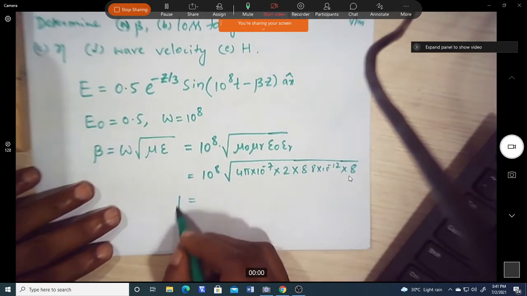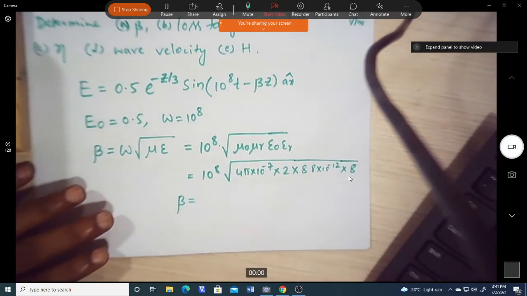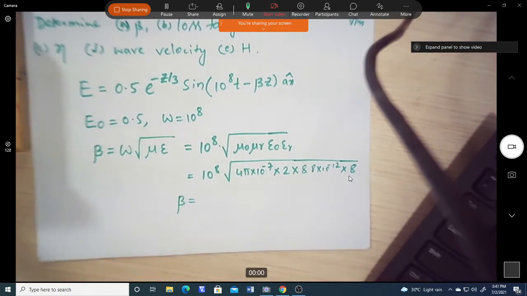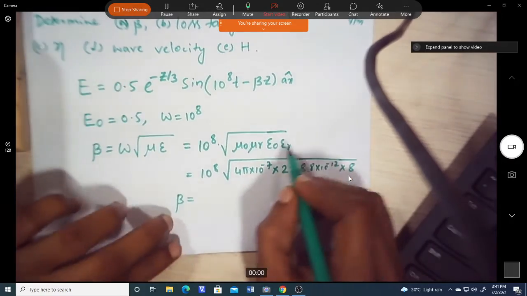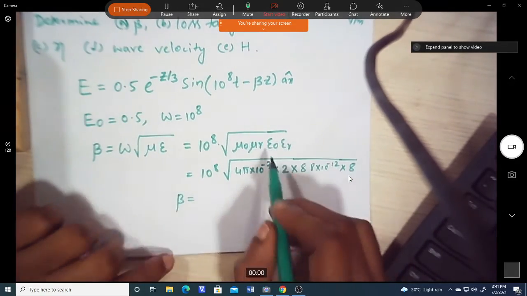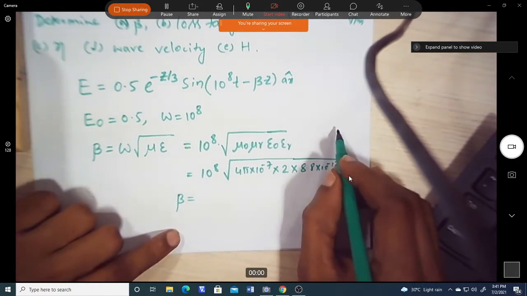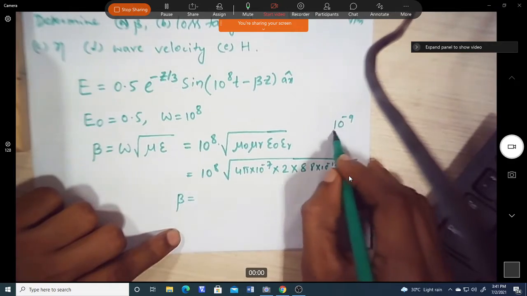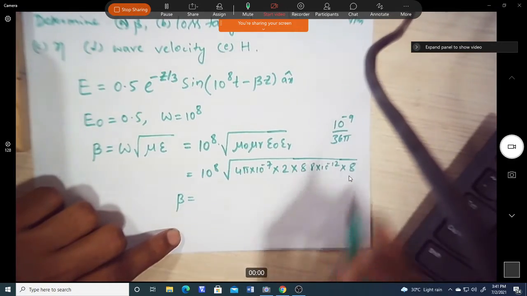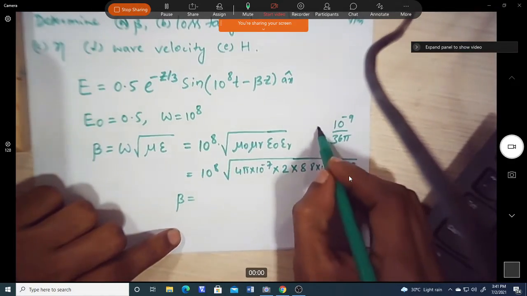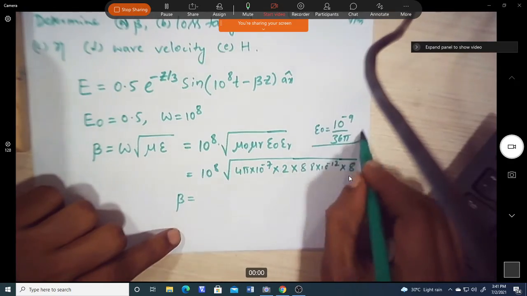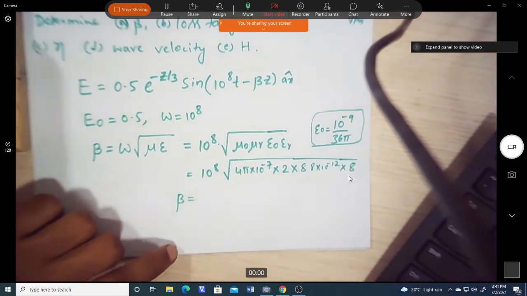So now we can find out the value of beta. Or we can use the epsilon naught from our earlier Coulomb's law and substitute 10 power minus 9 by 36 pi. That also we know, so we can substitute this instead of this value.